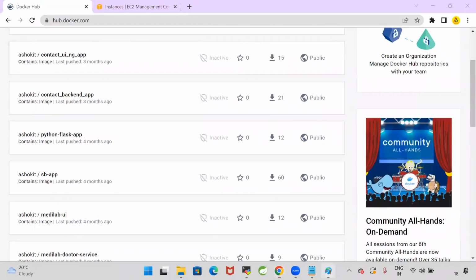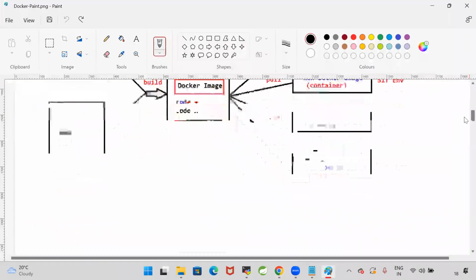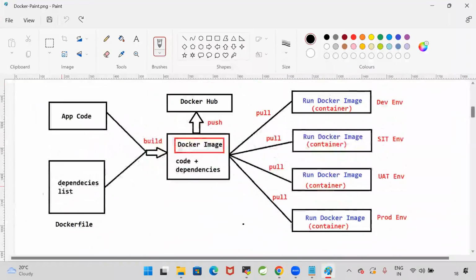For that, first we need to learn what the Docker file is and how to write a Docker file: for a Java application, for a Python application, for an Angular application, for a React application.